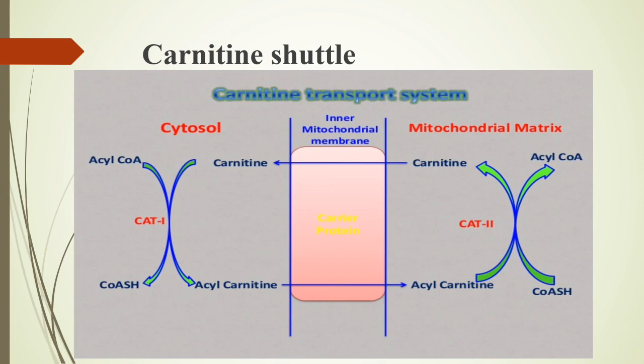So first, acyl CoA formed in the cytosol combines with carnitine to form acyl carnitine. This requires carnitine acyl transferase 1, present on the outer surface of the inner mitochondrial membrane. Then it is transported through a carrier protein into the mitochondrial matrix.